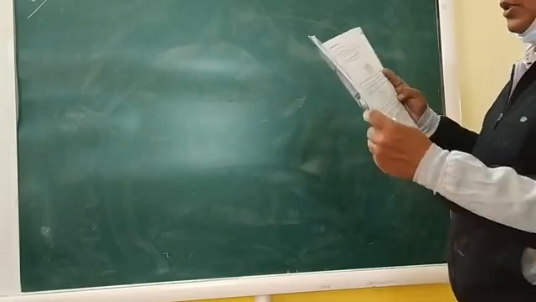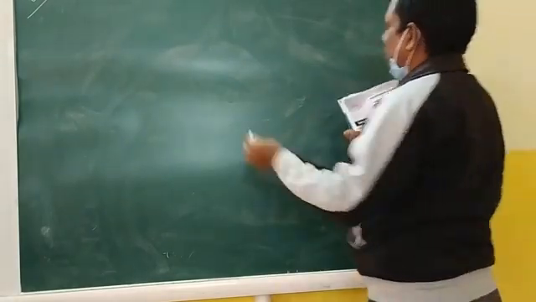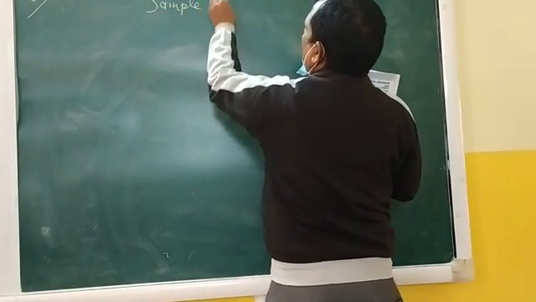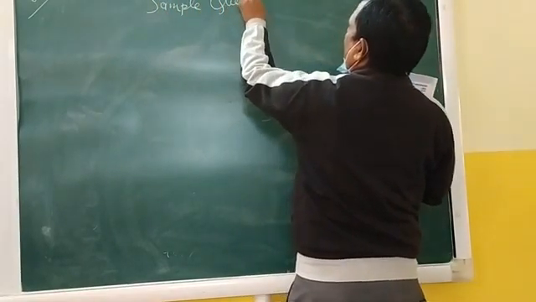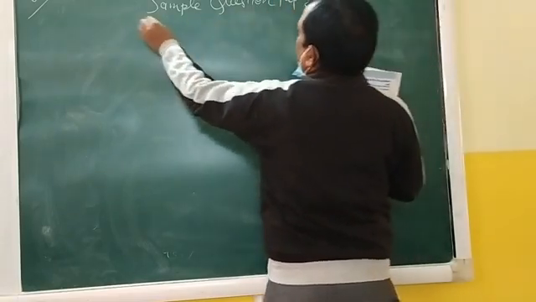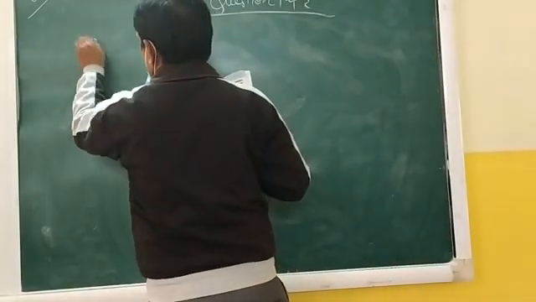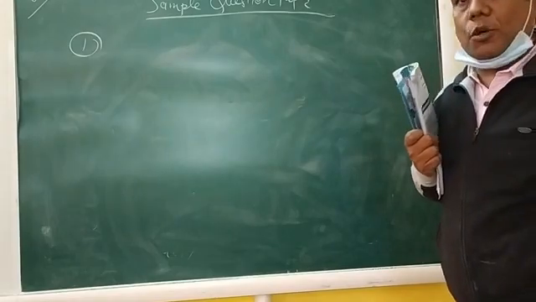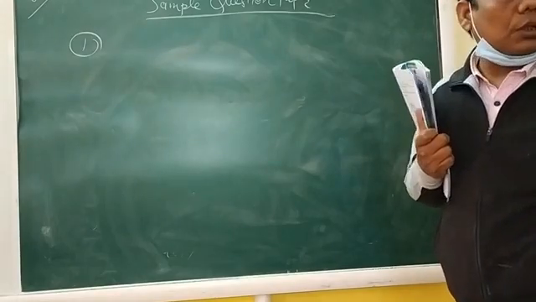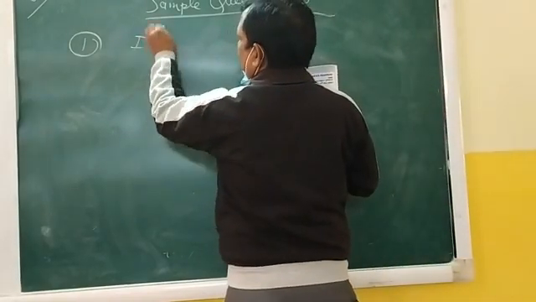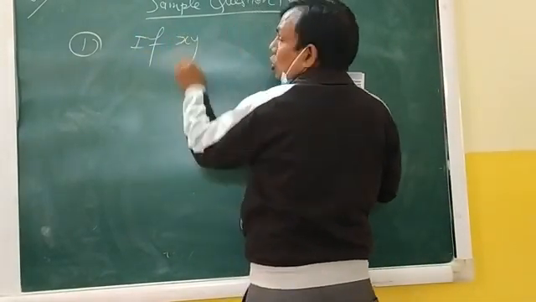Sample question paper. Question number 1, 1 mark question. As I have told you that it will not be objective. This will be a 1 mark question and very easily you will be able to do. If I am writing the question, you also have to note down the question.